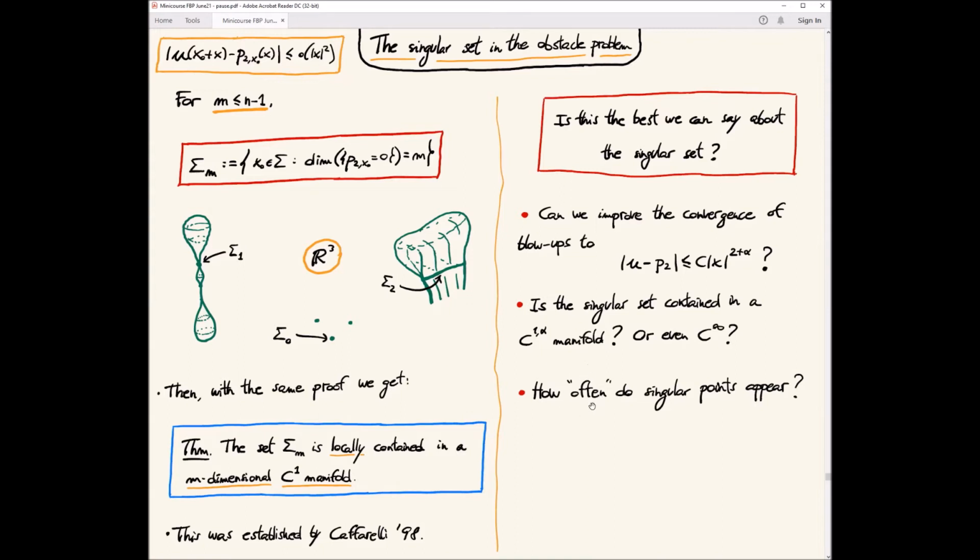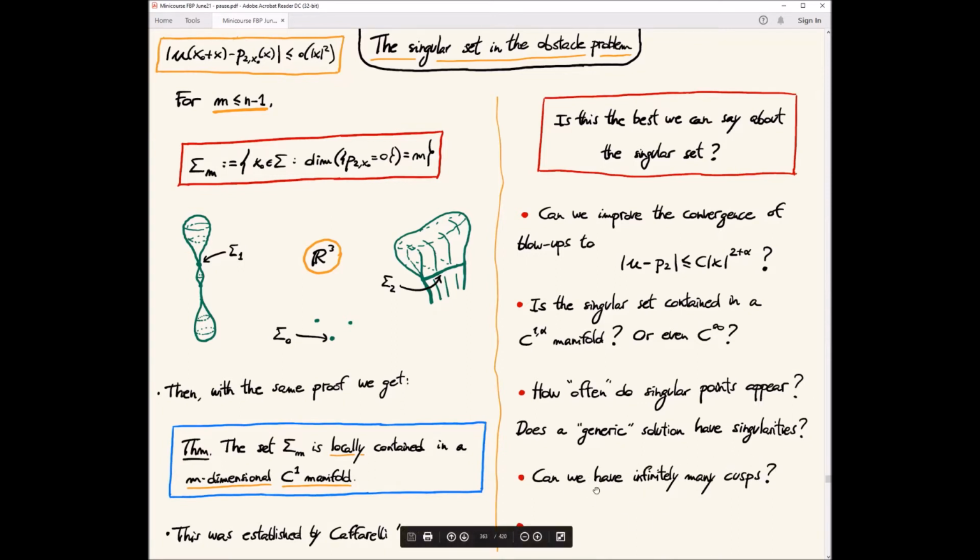In general, we wonder, and this was actually a question raised in the 70s, how often do singular points appear? This is something we will talk about now. In other words, does a generic solution have singularities? If you take a random solution, a generic solution, does it have singularities or not? Or at least, can you prove that the singular set is smaller and not so large? These are the questions that I want to discuss today.